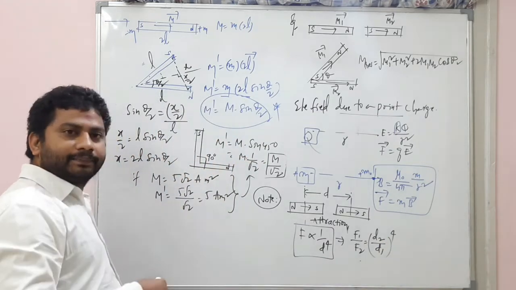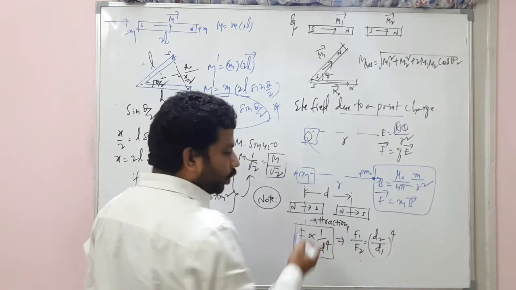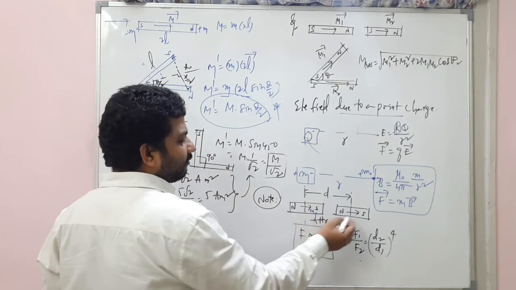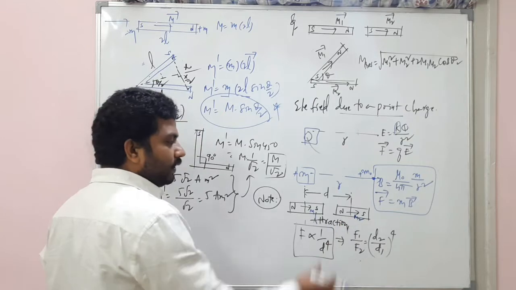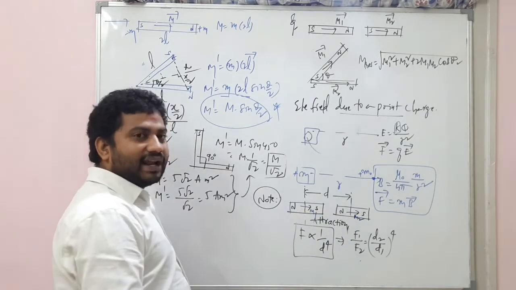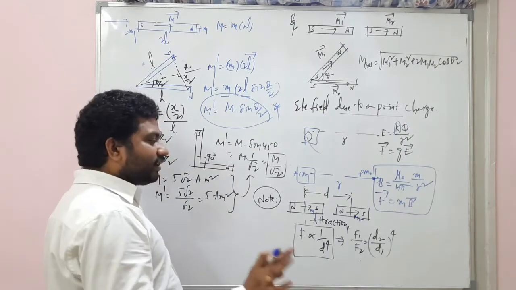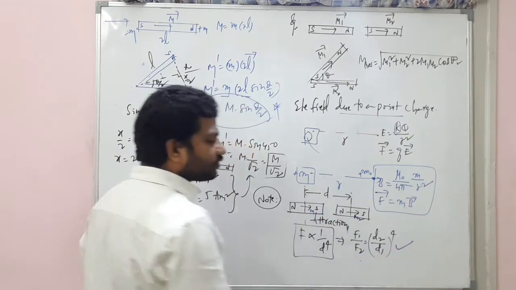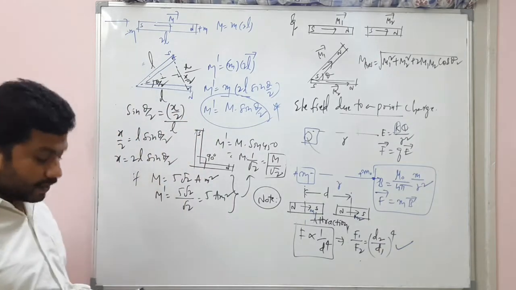Very important. In the same way, when this is a magnetic moment M1 and this is magnetic moment M2, and when they are reversed, meaning one is on the right side and another on the left side, the only thing that takes place is a repulsion, but the force of interaction remains the same.